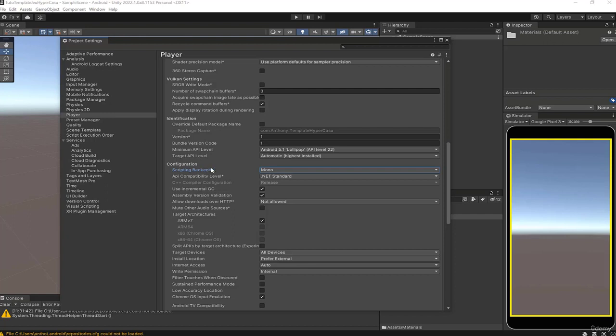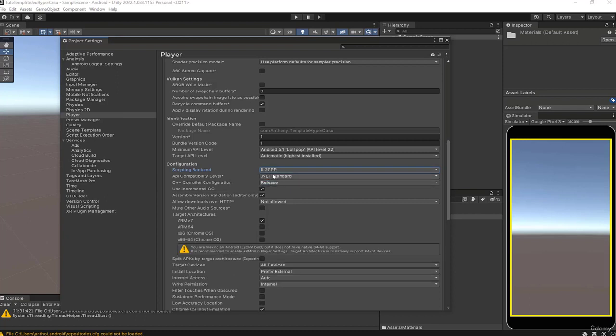The scripting backend, so that by default was always Mono in Unity. Now we have the possibility to choose IL2CPP, which will allow us to compile our code and to generate a more optimized code. And I know that there are certain tools, for example SDKs, which could allow it to display publicity, this kind of thing, which will require to be in IL2CPP. So that's a parameter that you'll have to check with your editor. But I'm already going to use IL2CPP here because it will allow me to have a more optimized code. So I'm going to focus on optimization.